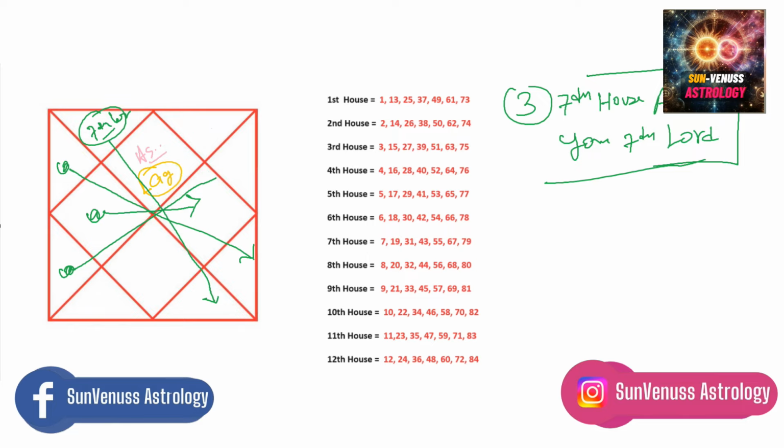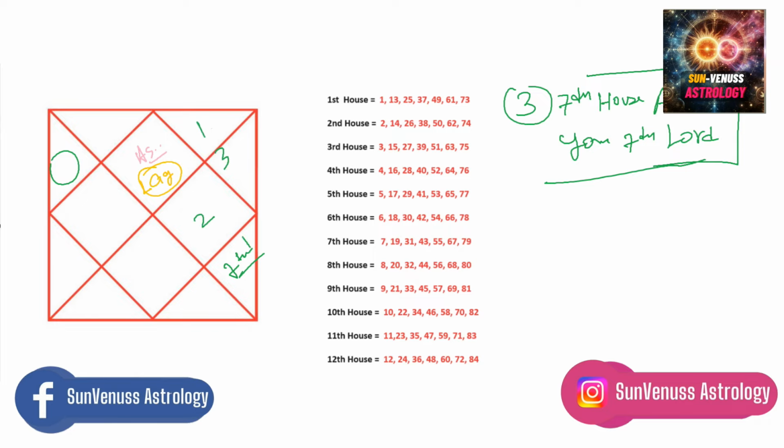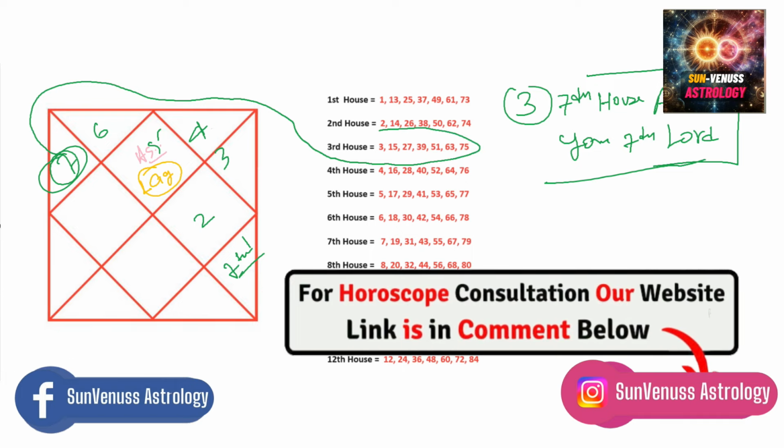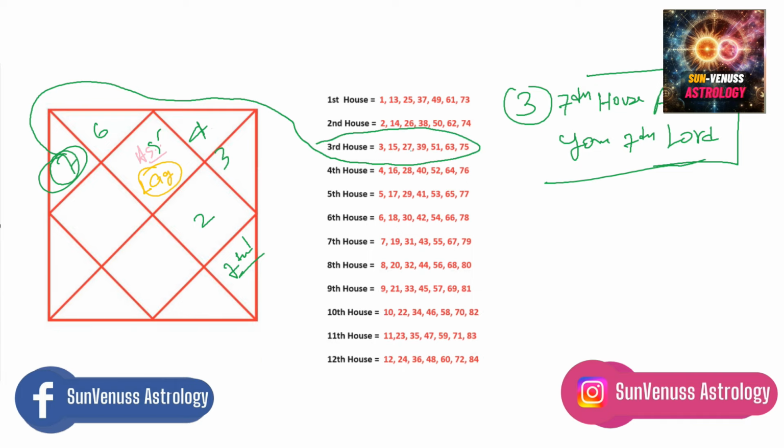One last example. If your 7th lord, let's say any planet, is placed in your 9th house, you just have to look 7 houses away, which will fall in the 3rd house. How? 1, 2, 3, 4, 5, 6, 7, 3rd house. Now you simply see the ages of the 3rd house. These are the ages where you can meet your spouse: 15, 27, 39, 51, or you could have a relationship with someone at these ages.